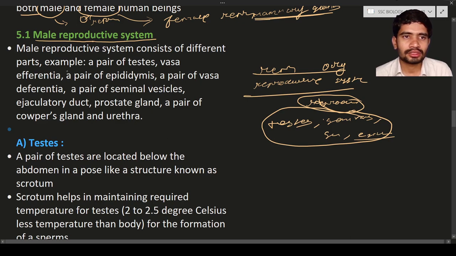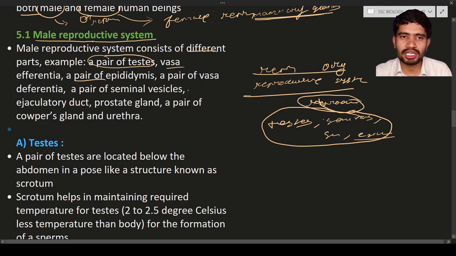So here, the male reproductive system consists of different parts. These parts are a pair of testes, a pair meaning two testes, vasa efferentia, a pair of epididymis, a pair of vasa deferens, a pair of seminal vesicles, ejaculatory duct, prostate gland, a pair of Cowper's gland, and also urethra. These are the different parts of the male reproductive system.